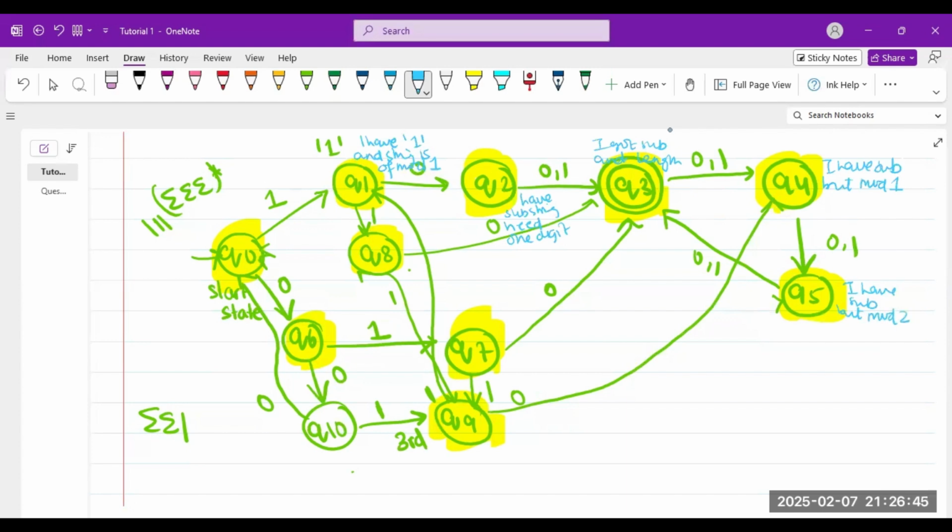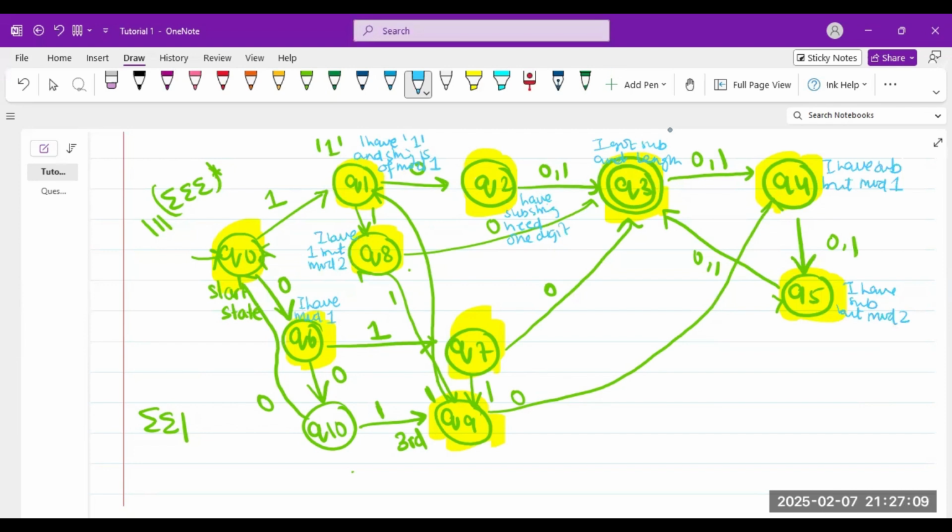Then I have 1 but mod 2. So now I'm just needing one more digit, 0, say, and then let me explain Q6. I have mod 1. I don't have the 1, and then I'm waiting for a 0. I just have mod 1.